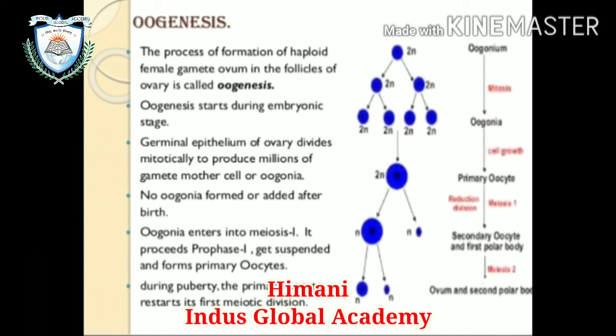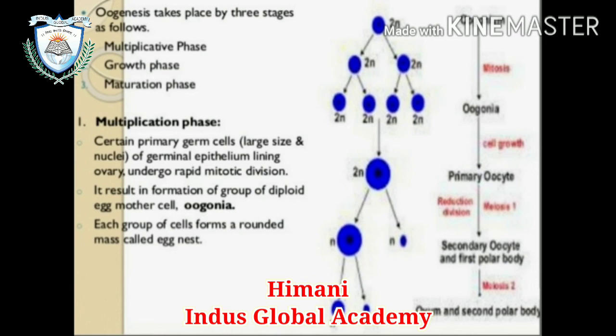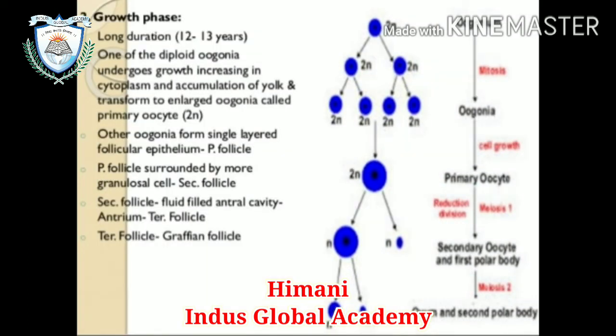You can match this explanation to the given diagram. Oogenesis takes place in three stages: first is the multiplication phase, second the growth phase, and third the maturation phase. In the multiplication phase, certain large primary germ cells with nuclei in the germinal epithelium that lines the ovary undergo rapid mitotic division, resulting in groups of diploid egg mother cells, or oogonia. Each group of cells forms a rounded mass called an egg nest.